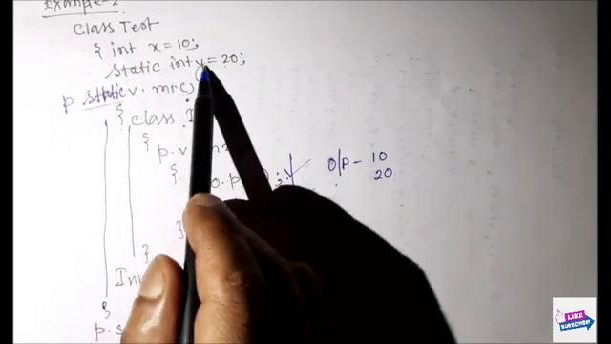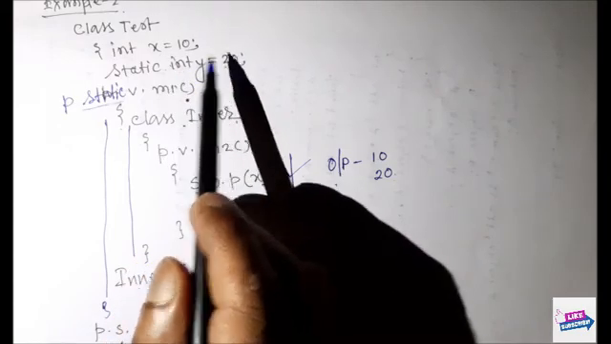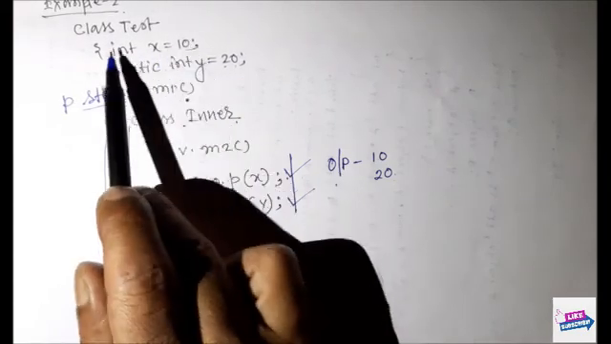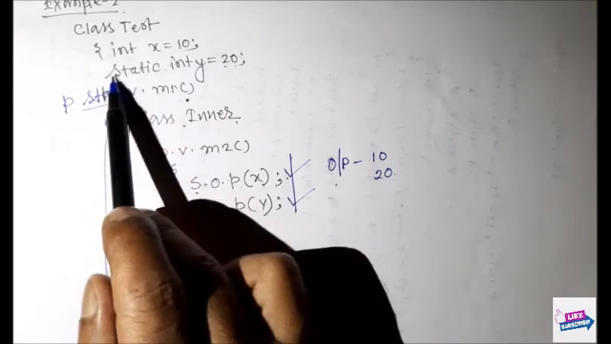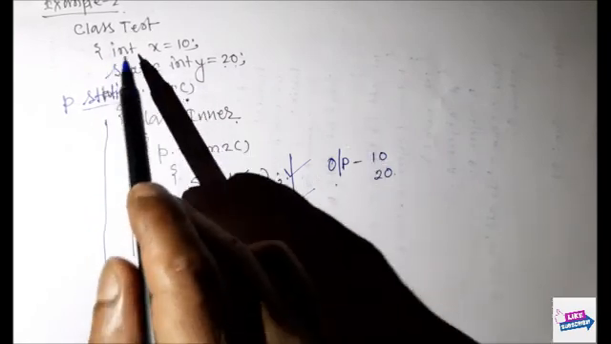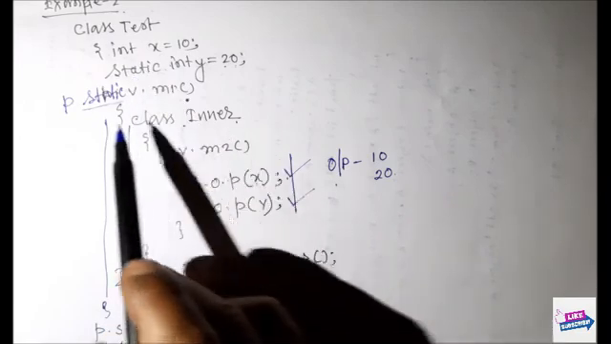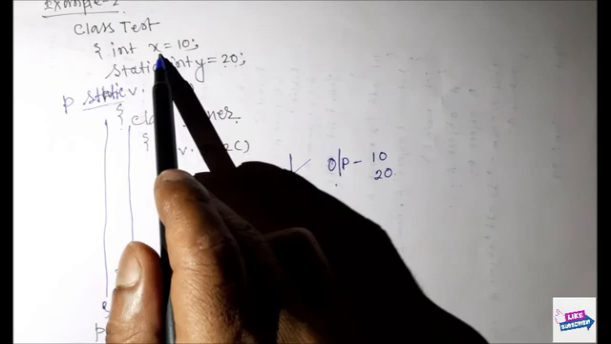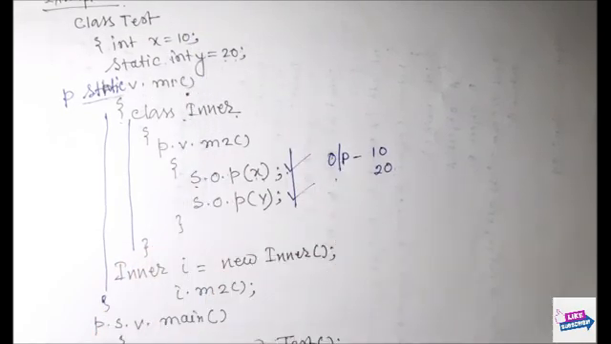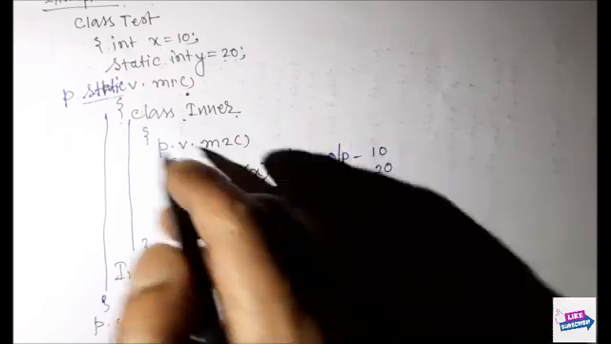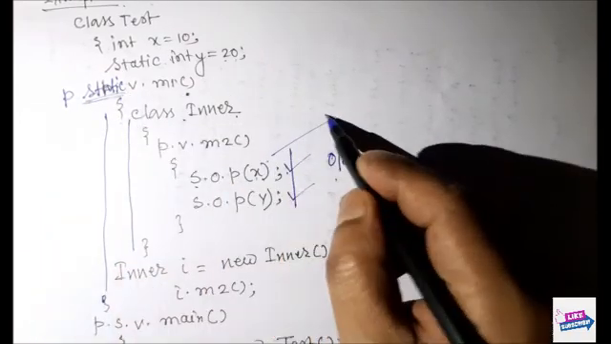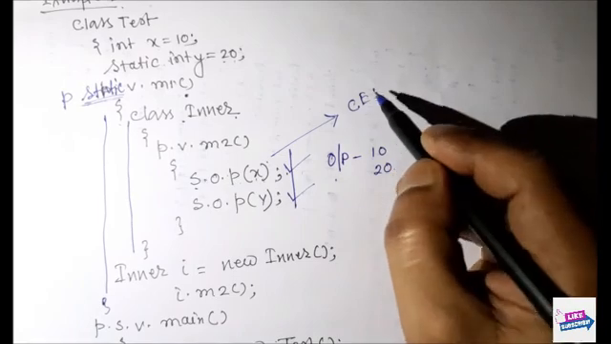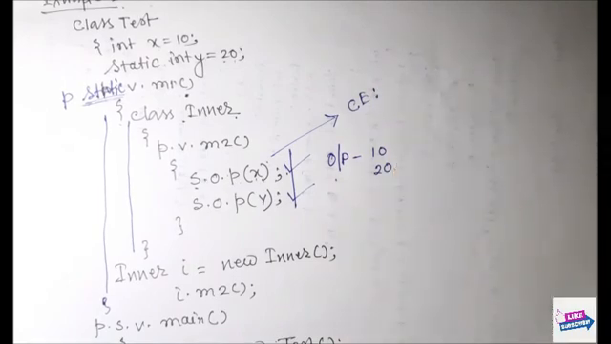Look at this, here the variable is static integer y equal to 20, and here the variable integer x equal to 10. So, it is an instance variable, but that is a static variable. Whenever we want to access a non-static variable within a static method, is it acceptable? No. Why? Because when the method is static, it will give me a compilation error, and it will say non-static variable